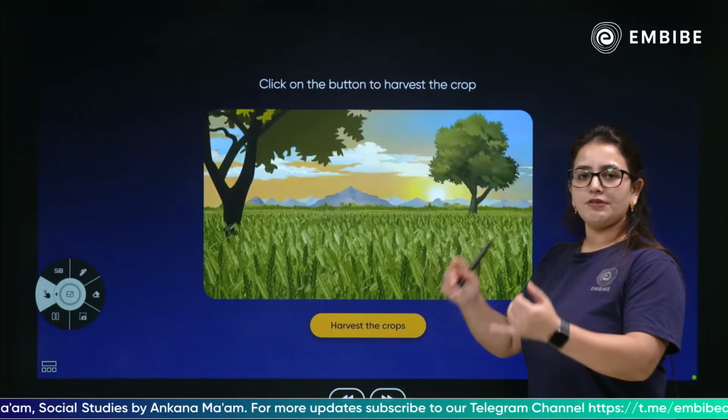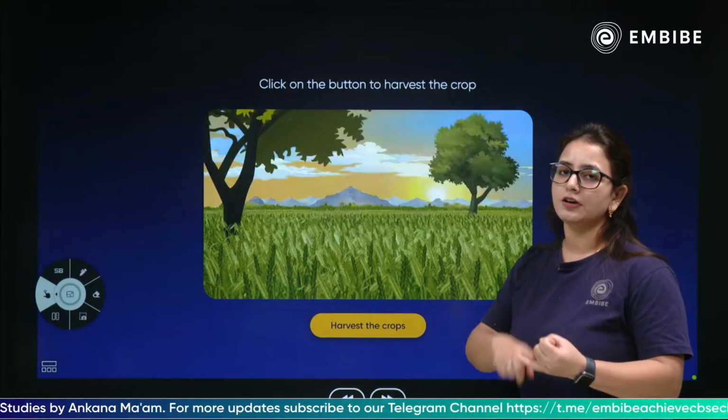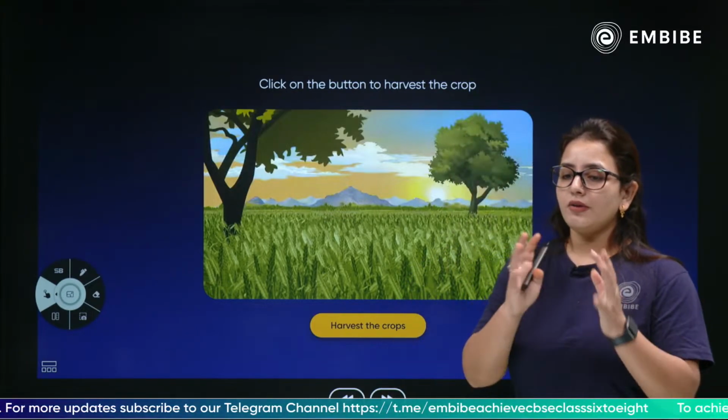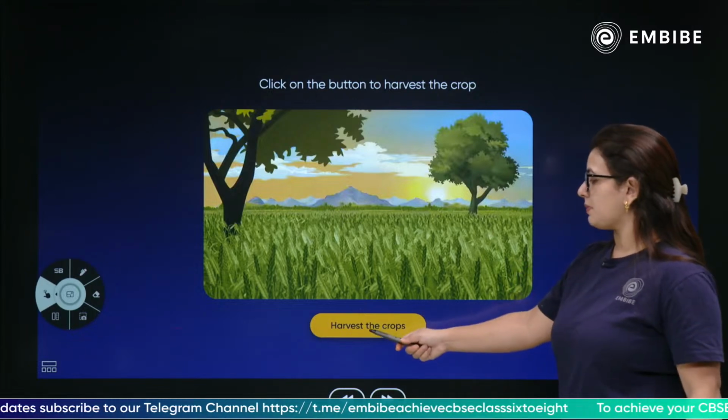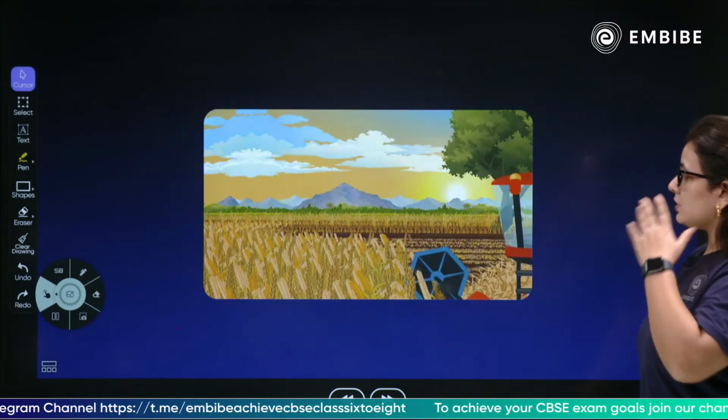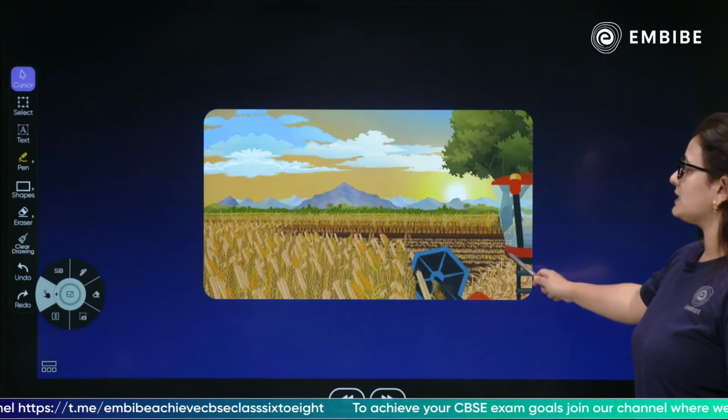Now finally, we have given water to the plant, we have given fertilizers to the plant, we have given the manure to the plant. Let's harvest the crop. Shall I click on this button? Let's harvest the crop. So children, harvesting, can you see this?